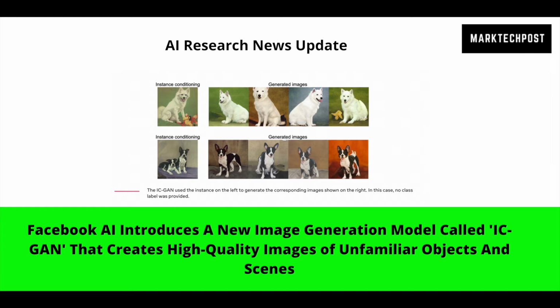A conventional GAN trained on images of cars shows impressive results when asked to generate other images of cars or automobiles. But the trained GAN will likely fail if given a flower or any object outside its automotive dataset. Failure to show non-identical objects from the training dataset is a huge limitation, and it definitely needs to be resolved to meet the demand. Facebook is trying to solve the above problem by introducing Instance Condition GAN, IC-GAN. The IC-GAN is a new image generation model that can produce high-quality images with some input, even if it doesn't appear in the training set.